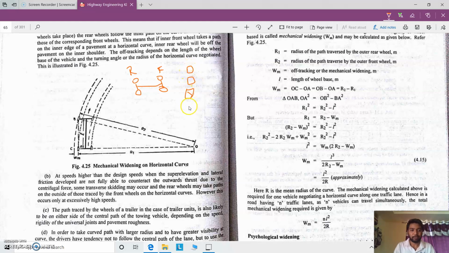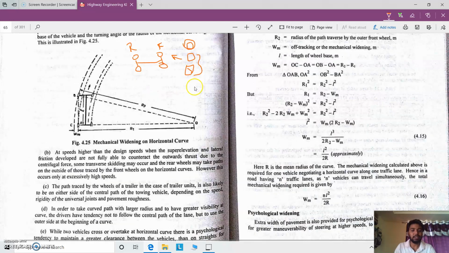When those types of vehicles move on a horizontal curve, the front unit moves along a particular path, but the rear trailers do not follow the same path traveled by the front unit. So these trailer units move outward on the horizontal curve, and for this reason, to be safe in the journey, it is necessary to widen the pavement on the horizontal curve. That is one case we can consider.